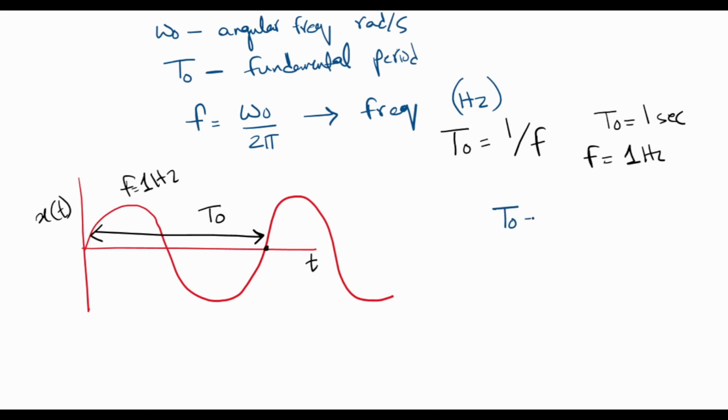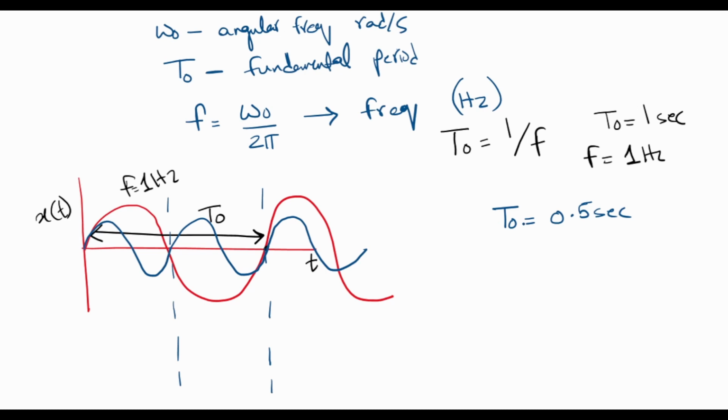So for the first case, let's assume that the period is equal to 1 second, and thus the frequency is equal to 1 hertz. So let's say this is a 1 hertz signal. Now if I reduce the time period to half, let's say 0.5 second, then this signal would start repeating after 0.5 second instead of a second. So let's plot it. After half a second, which is this, the signal will repeat itself. So the new signal will complete one cycle in half a second, and then it will repeat itself like this.